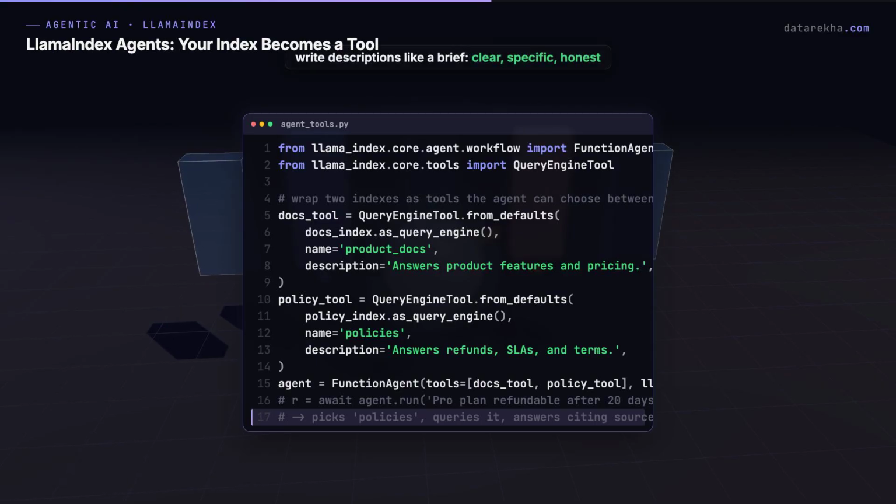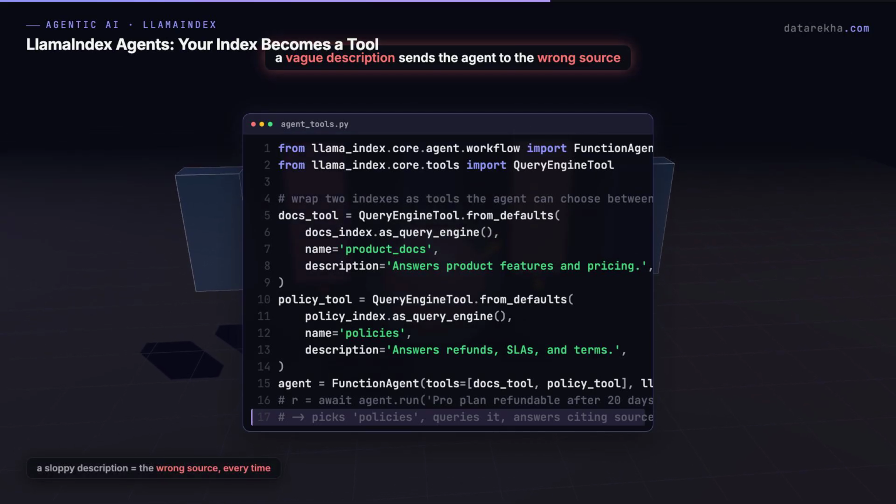So write those descriptions like you're briefing a sharp colleague: clear, specific, and honest about what each tool does and does not cover. A vague description sends the agent to the wrong source every time.